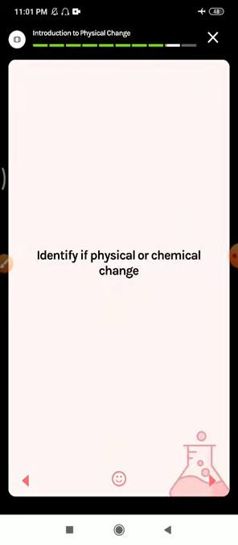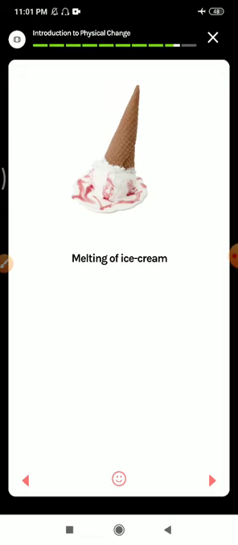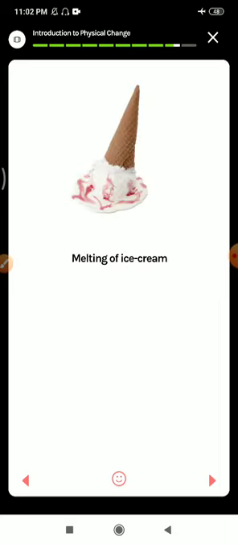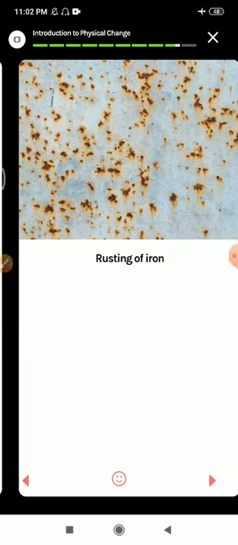Let's see some examples. Bursting of firecrackers. So is this a physical change or chemical change? Bursting of firecrackers is a chemical change. Melting of ice cream, this one also is a physical temporary change because even after melting it is still the same substance and can be frozen back to ice cream. So after melting also, it will be called ice cream only, and if you cool it, again it converts into the previous state, that is ice cream.